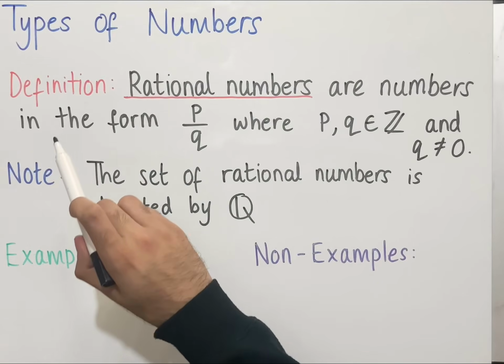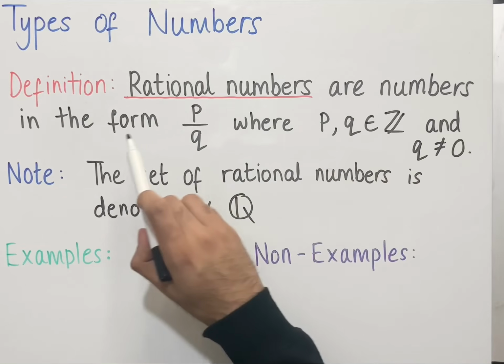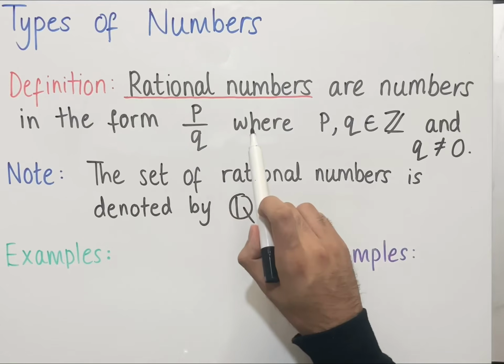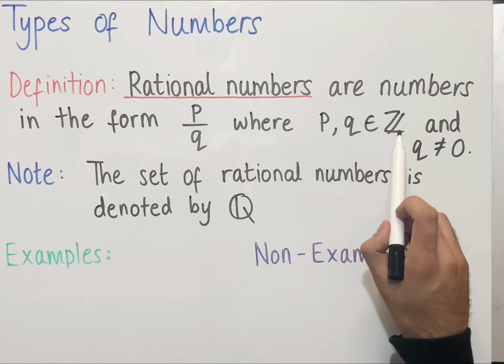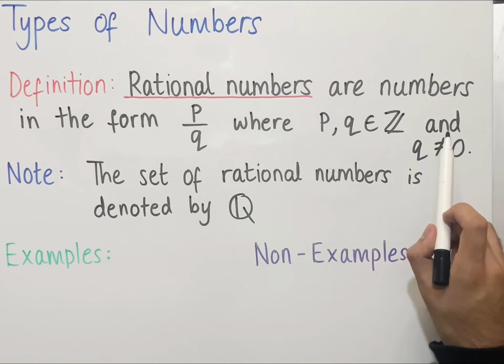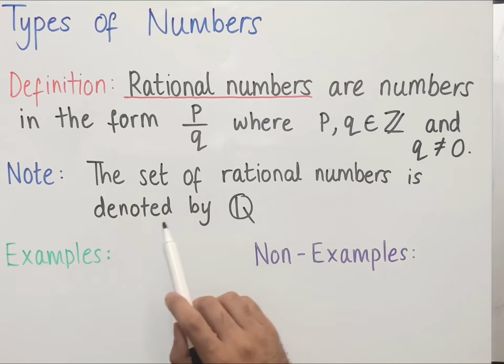The next type of number is a rational number. Rational numbers are numbers in the form p/q. So in other words, a fraction where p and q are integers. This is just a set notation for saying that. And q doesn't equal 0. The set of rational numbers is denoted by capital Q. We use capital Q because we can call rational numbers quotients.